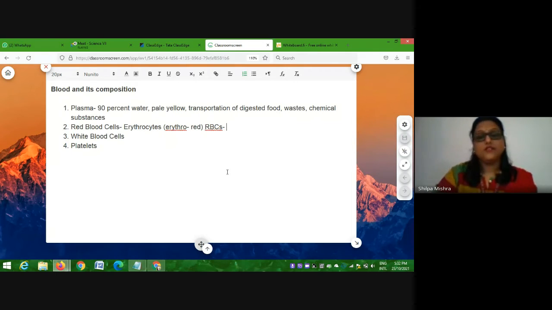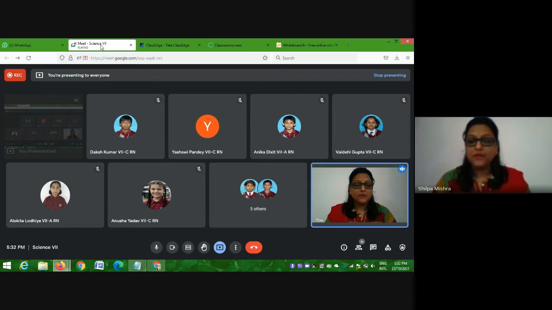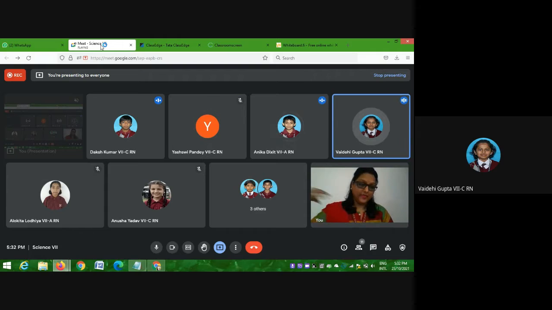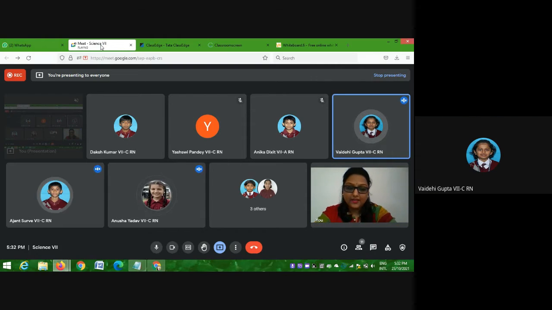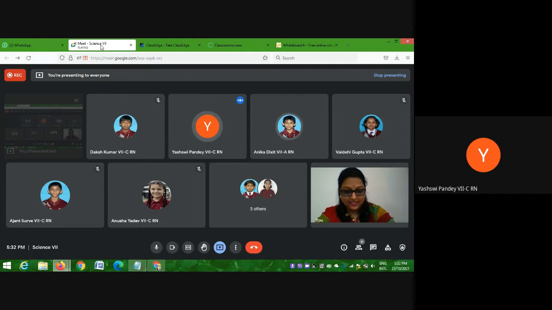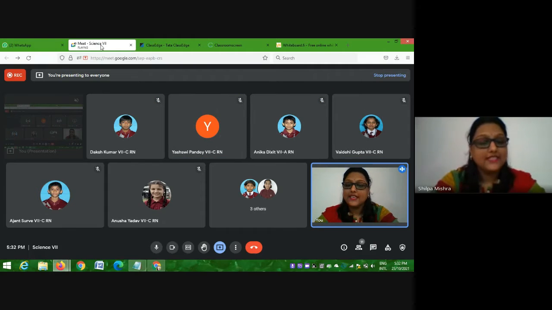Now, red blood cells, first of all, let us see how they look, their shape, right? For their shape, I will take you back to your light chapter. Remember lenses we studied? What are the two types of lenses we have studied? Concave and convex lenses. And we recognize these lenses because of their shapes, isn't it? And we represent them also as shapes, isn't it?